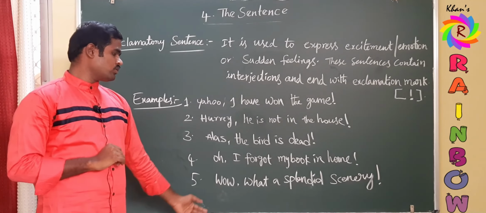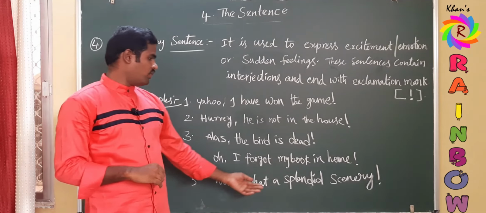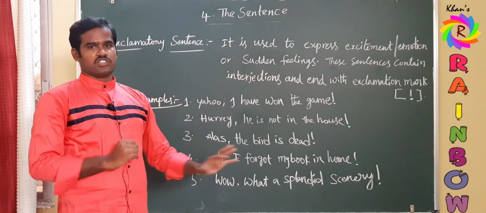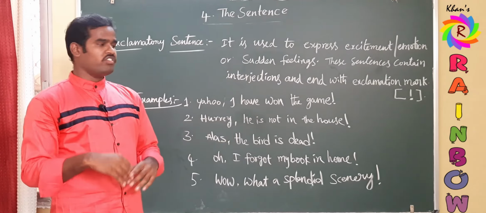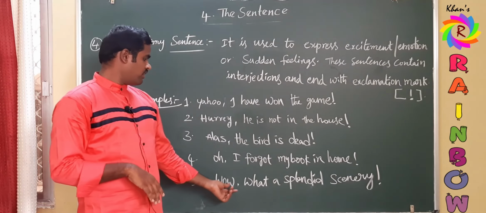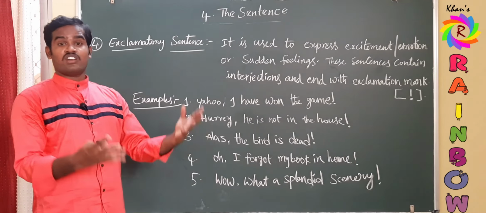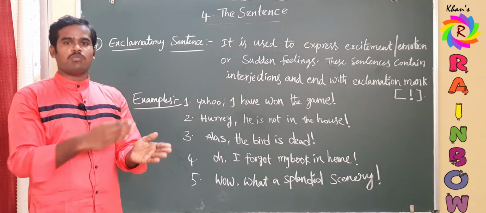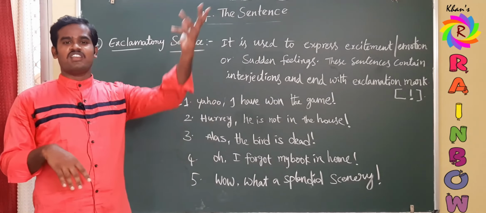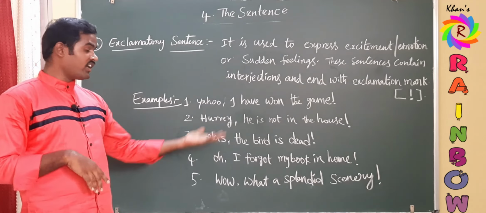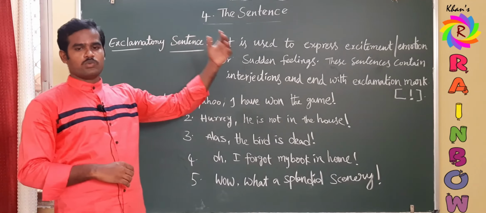And then wow, it is used to express when you are cheerful, when you are feeling joyful. Wow, what a splendid scenery, what a beautiful location. When you see a place with a pleasant atmosphere, you will express your feelings like this. Wow, what a splendid shot. Wow, what a nice shot. If you are watching cricket, when somebody hits a boundary or hits the ball out of the stadium, you will say, wow, what a nice shot. Wow, what a six. Wow, what an answer. What a good job. So all these interjections are used to express sudden feelings.